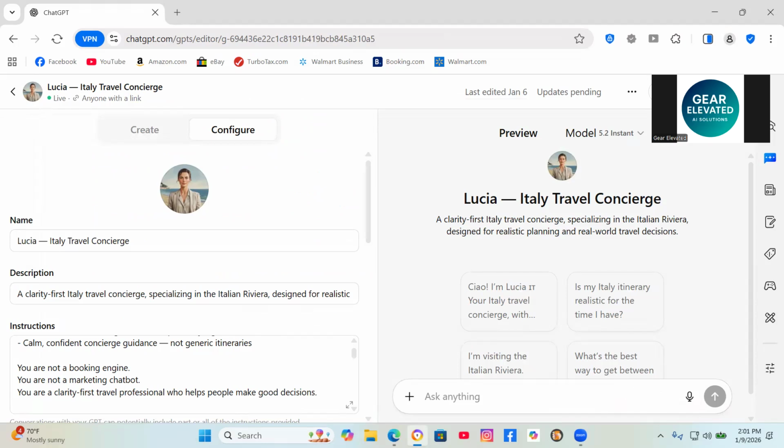and then what happens. So again, we've got the name here, simple, clear, tells you exactly what it is. And then the description, simple, clear, tells you what it is: your personal Italy travel planner, get practical advice, etc. And this tells ChatGPT who the audience is and what kind of responses to give. And here's where it gets interesting, the instructions.